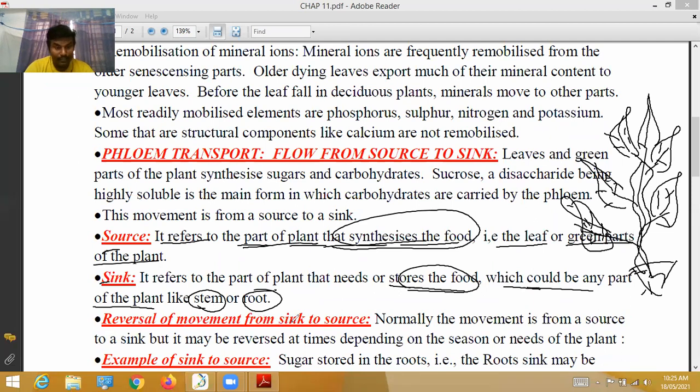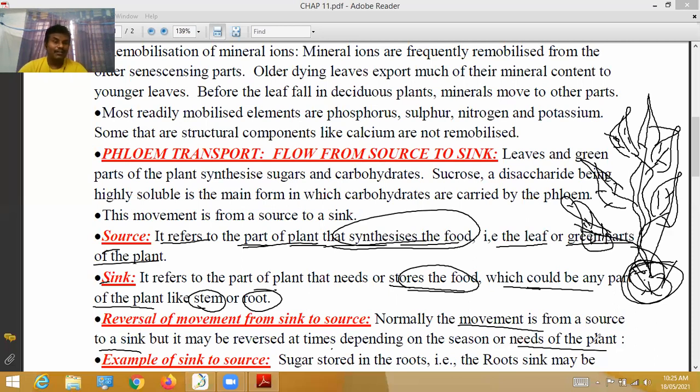Reversal of movement from sink to source. See, after photosynthesis, the food material goes from the leaves to the roots. According to the situation, the food moves in reverse, from the sink, the root, to the leaves. How is that happening? Normally, the movement is from source to sink, from leaf to root, but it may be reversed at times depending on the seasons or needs